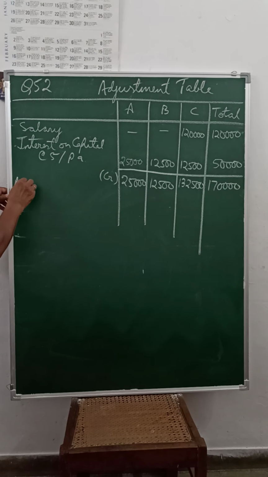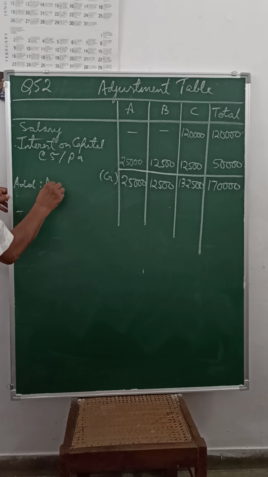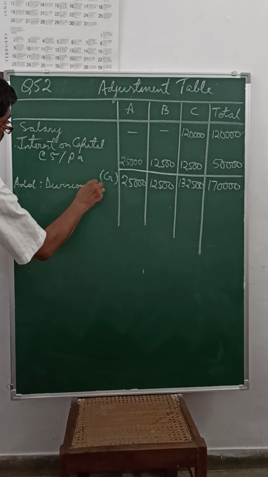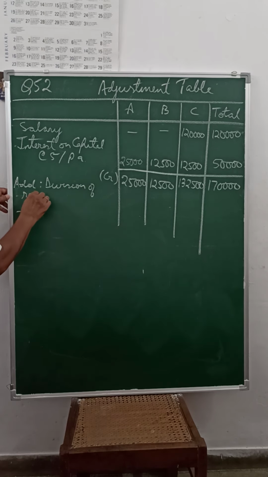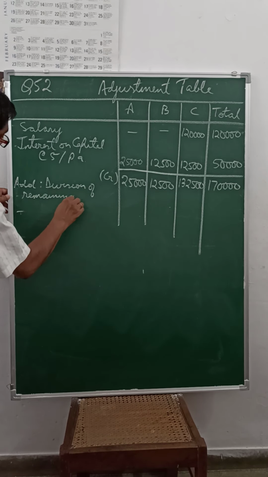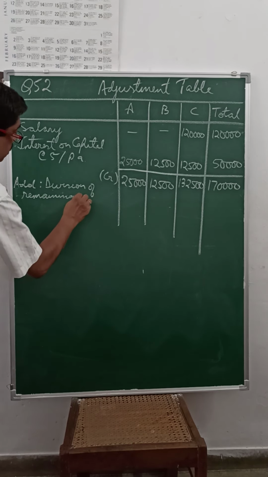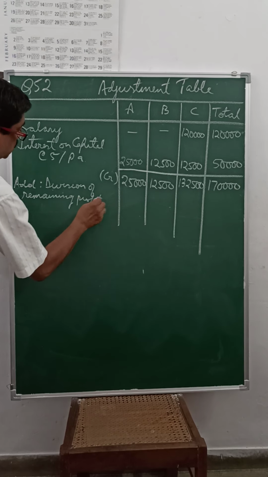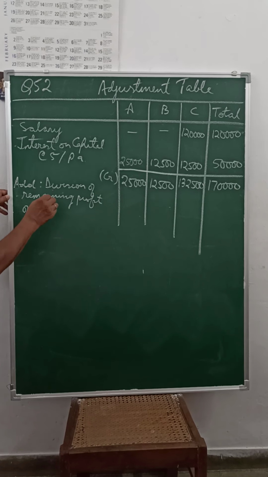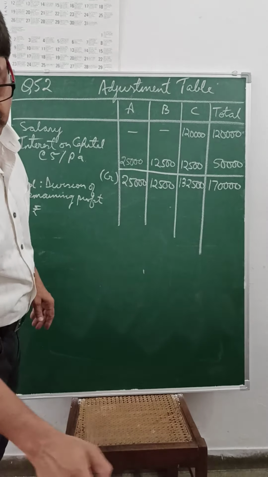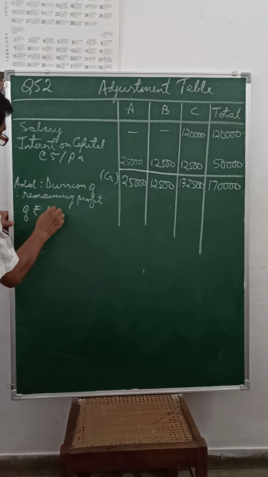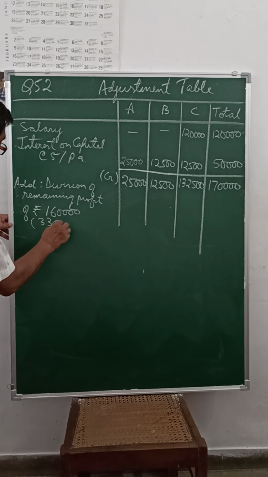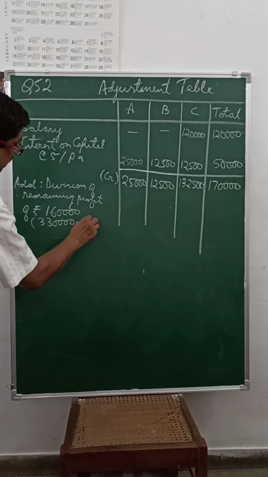Add division of remaining profit. Division of remaining profits of rupees 3,30,000 minus 1,70,000 gives you 1,60,000.